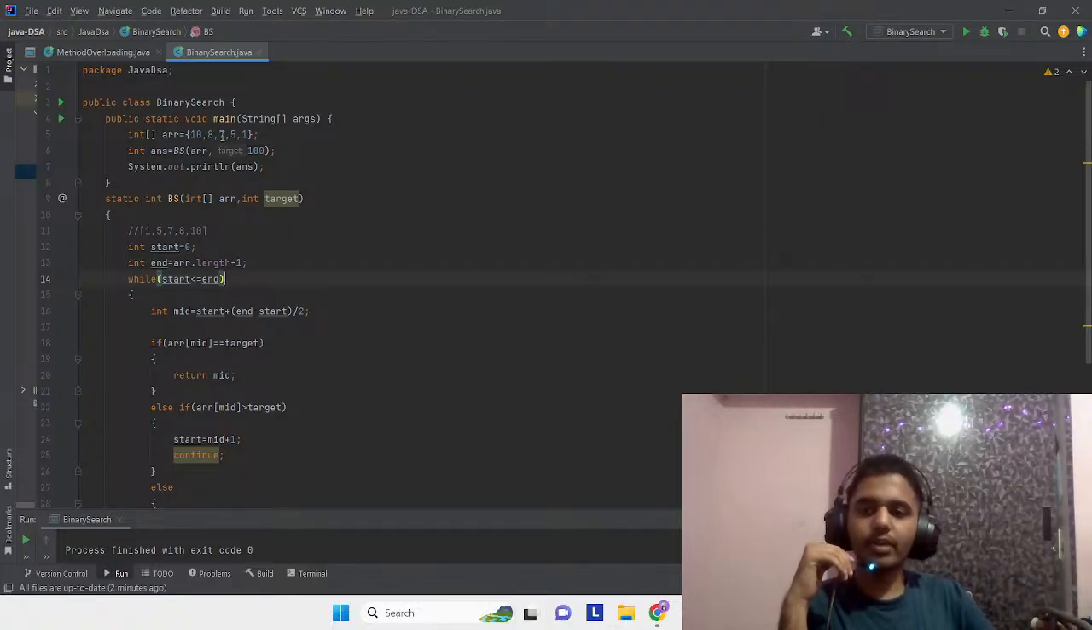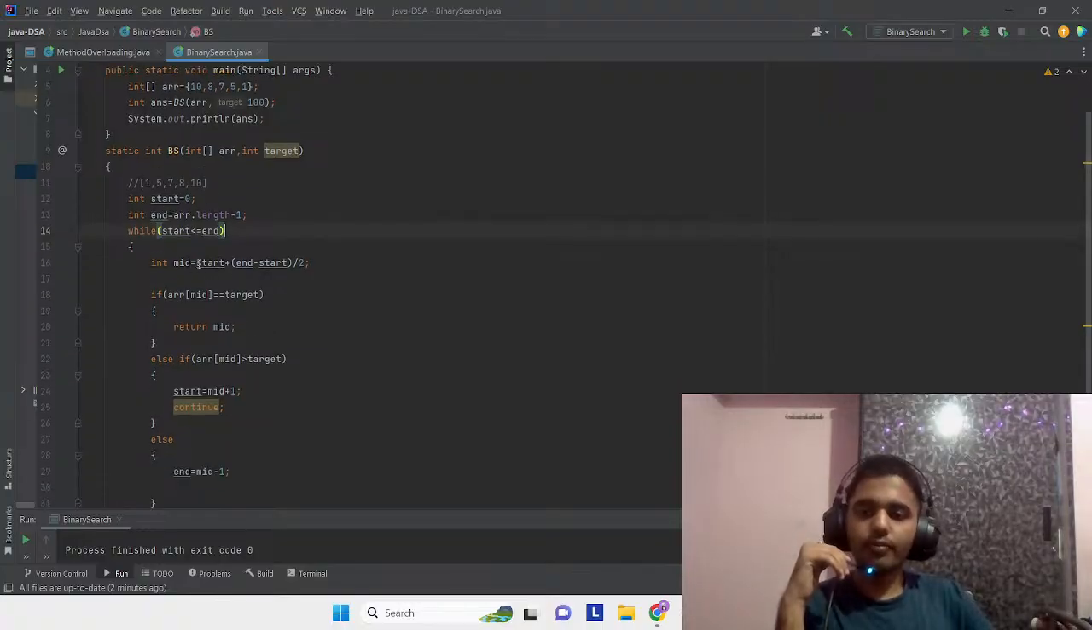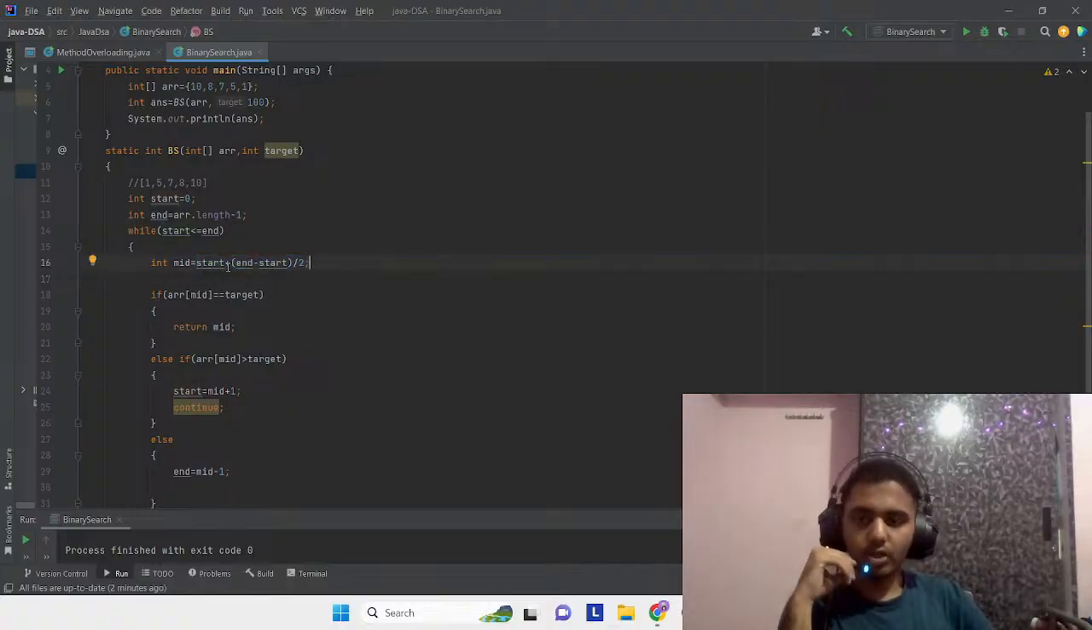So what is mid? We'll take the first and last element, add them, and divide by two. We can do that by using this equation. Why are we using it? Because we don't want the integer data type to overflow. For that reason we are doing this. So this will give us the mid element.